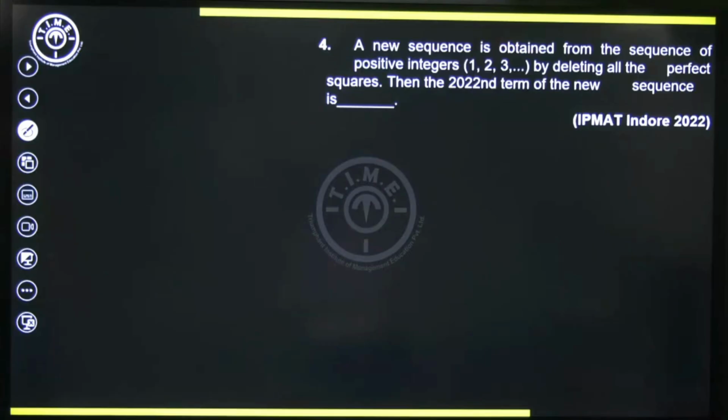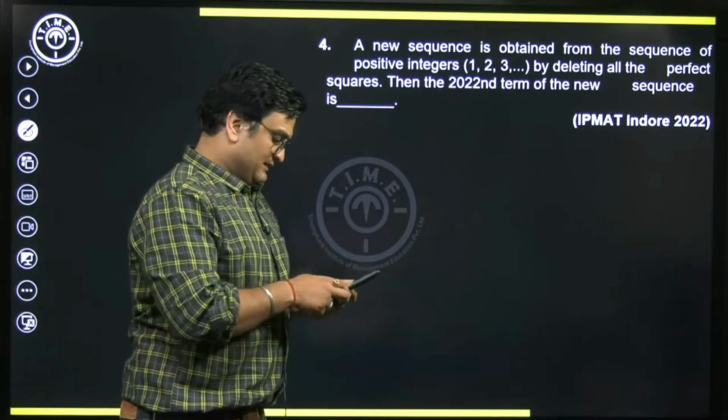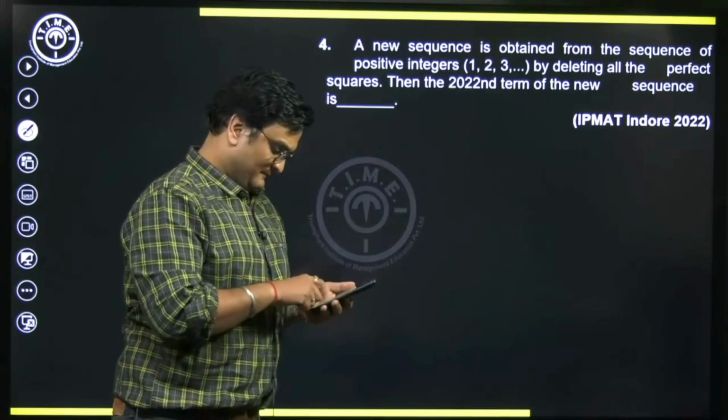This one is a very interesting problem. So I hope some of you have cracked it. Let us go for this. Let's see how do we solve this question.